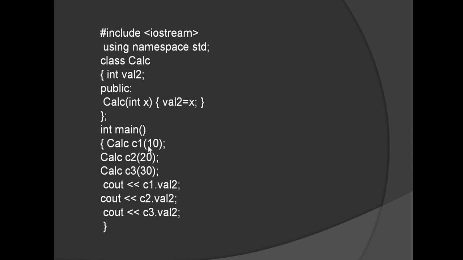So C1 of 10 goes directly to this parameterized constructor, and the value 10 will be substituted to the variable VAL2. In the same way, 20 will be substituted to x through the object C2, and the C3 object will take the value 30 into the variable VAL2, and that's how we display the values of the variable.